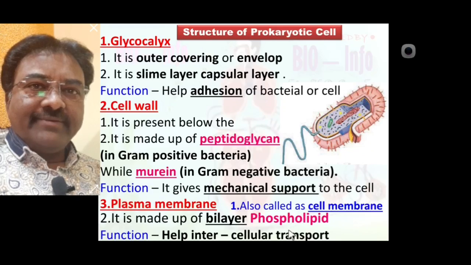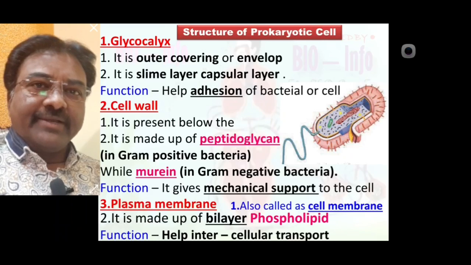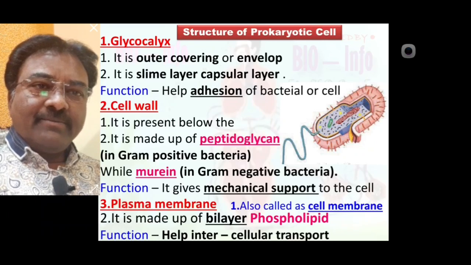Each envelope provides a special or different function to the prokaryotic cell or bacteria, but a common main function is to provide protection. Hope that you understood everything.